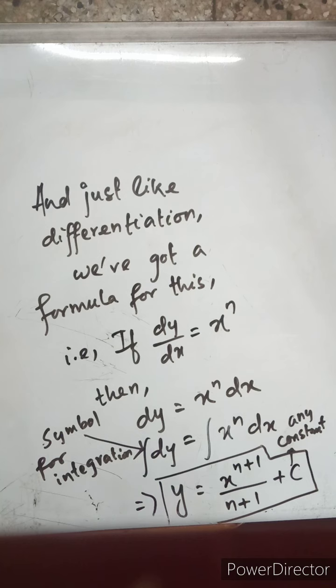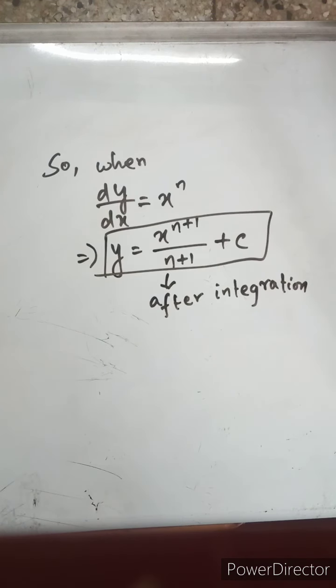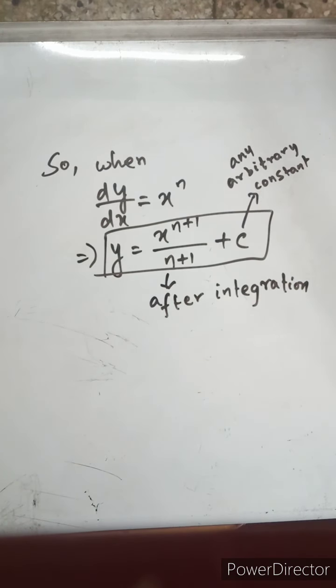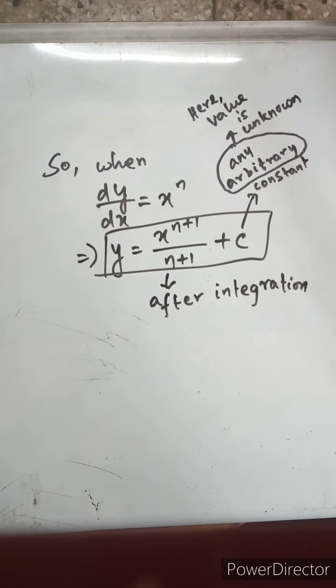So we have the entire value of y. As you know, that is the symbol for integration, the elongated S. It actually started from the summation sign that you see over there, and then it was gradually modified, and we get a more delicate elongated S symbol. The formula that you see over there has been boxed. So dy by dx is equal to x to the power n. Integrating that, we get y is equal to x to the power n plus 1 divided by n plus 1 plus c, where c is any arbitrary constant. This is what we obtained after integration.